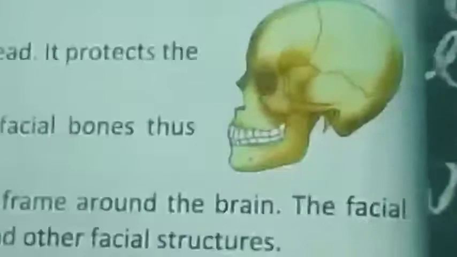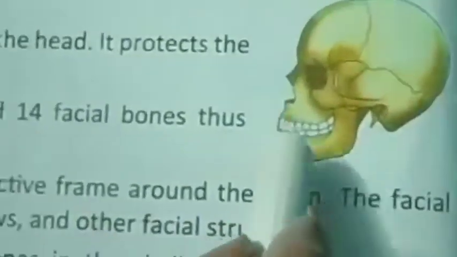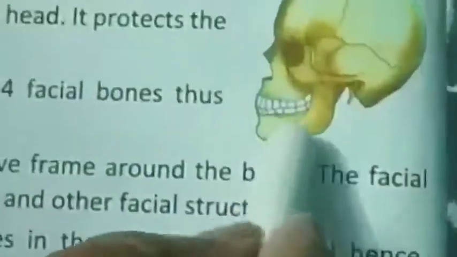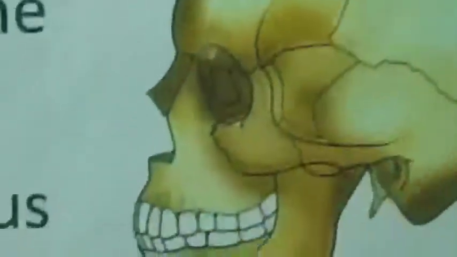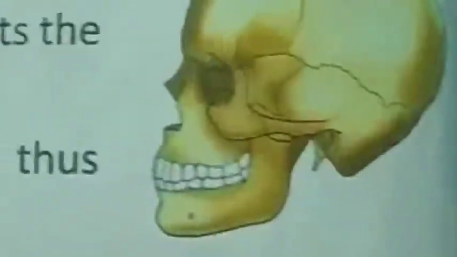There are holes. And here is the lower jaw. This part is the only movable part, and the others are fixed. You can see joints are there. They are immovable. That part is called the cranium, and in this part of the skull, the brain is protected.